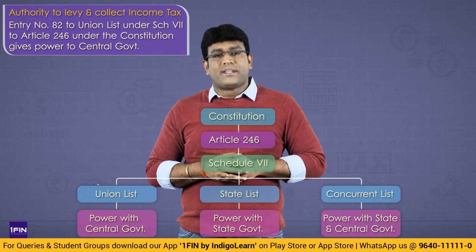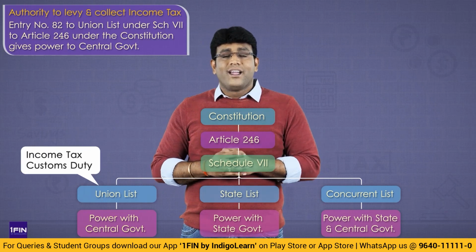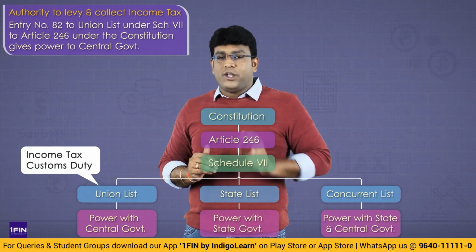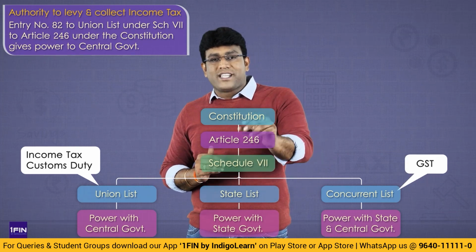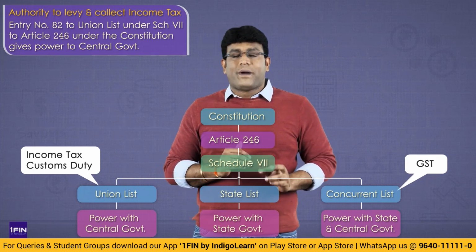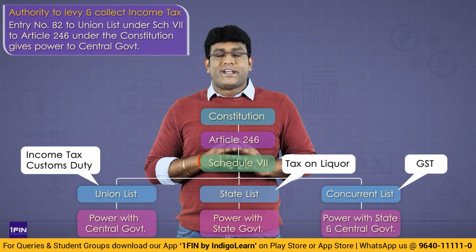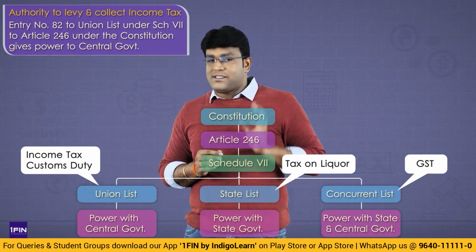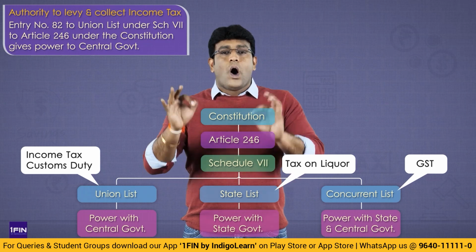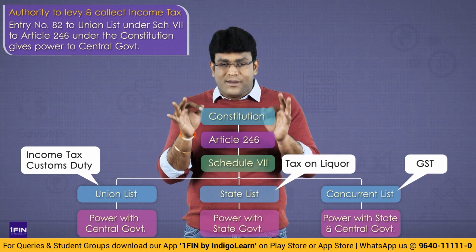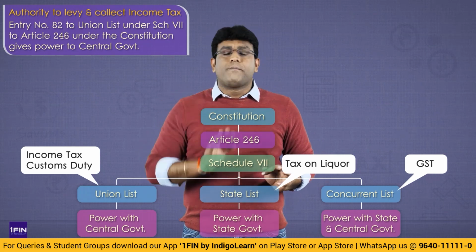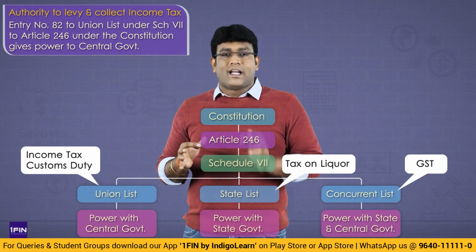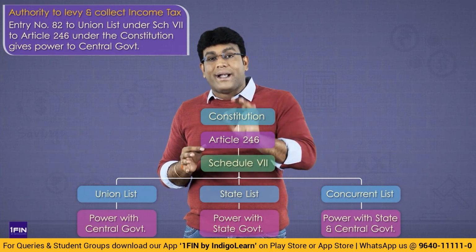Some more examples are customs duty. Customs duty is a duty levied on imports and exports. That is also there in the Union List only. Now if you have to understand one example for a State List, my dear friends, the classic example I'll give you is tax on alcoholic liquor for human consumption. The exclusive power to levy tax on alcoholic liquor for human consumption is with the state government only.